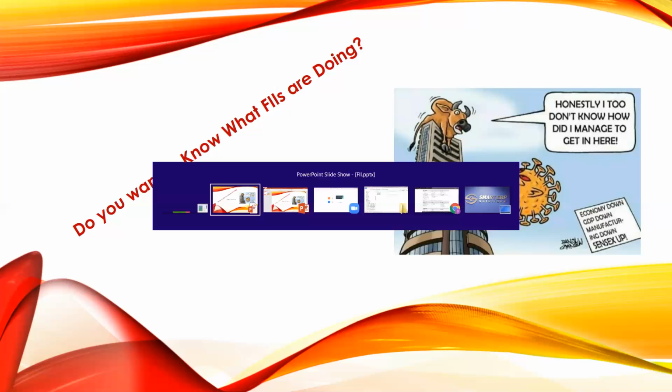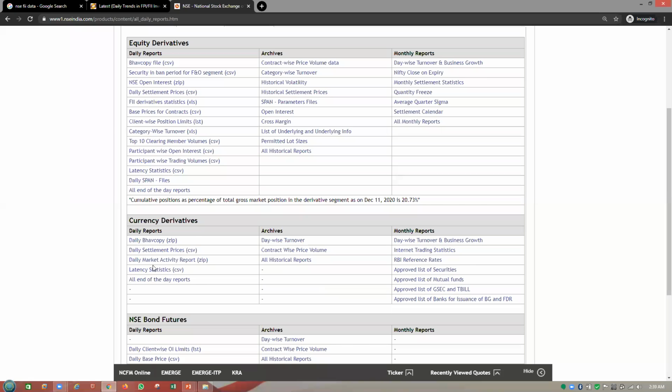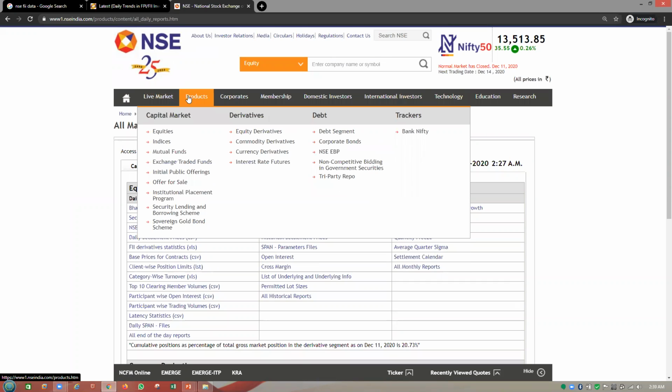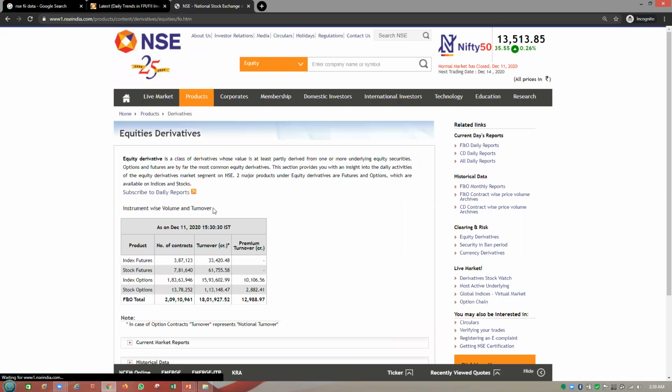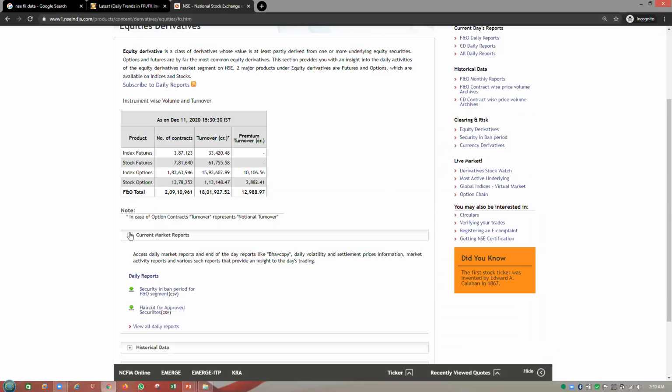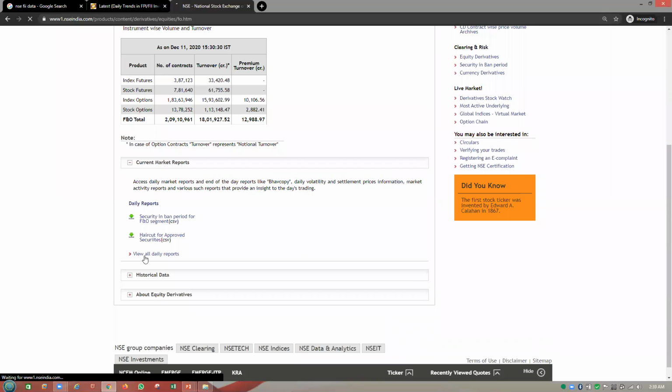Just go to Google and open the NSE website. Once you are on the NSE website, you can go to Products, and then go to the derivative section, equity derivatives, and here you can see the current market reports, view all daily reports.